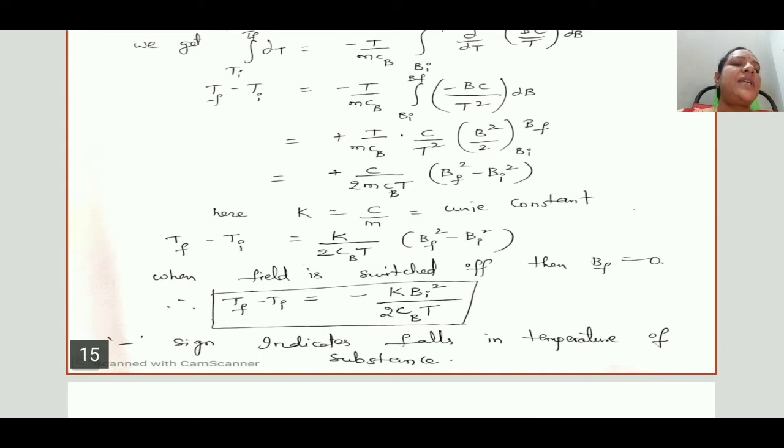Here we get a minus, which means a fall in temperature. Like this, the paramagnetic salt shows a fall in temperature. This is the equation for the fall in temperature of the paramagnetic salt.